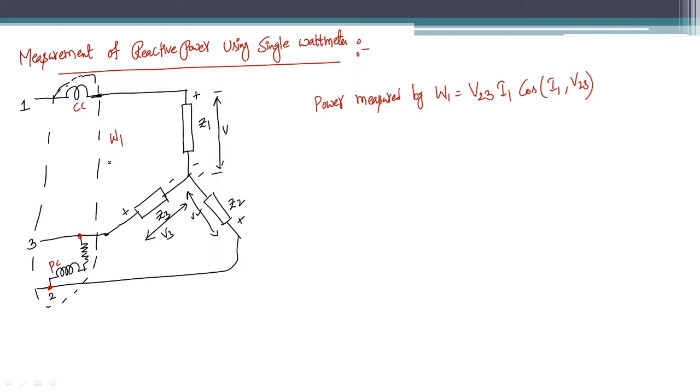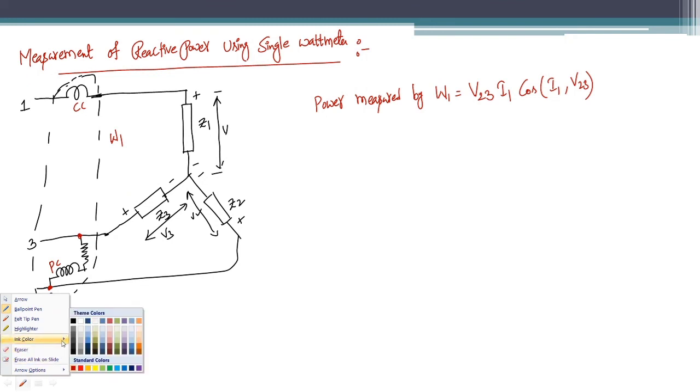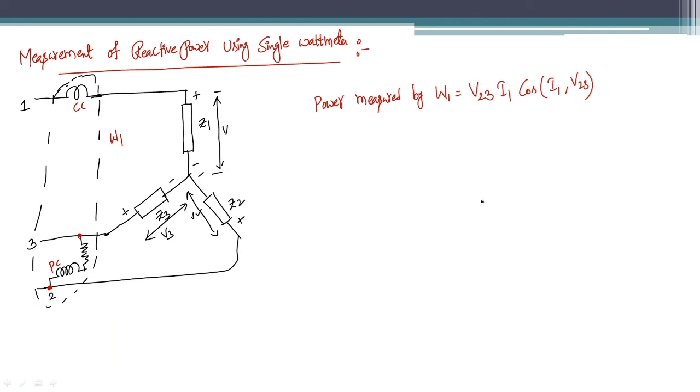Now let us draw the phasor diagram again, for a balanced system. This is V1, this is V2 and this will be V3. And how will be I1? For a lagging load, basically, I'm considering a lagging load here. I1 lags V1 by some angle phi. Is it right?